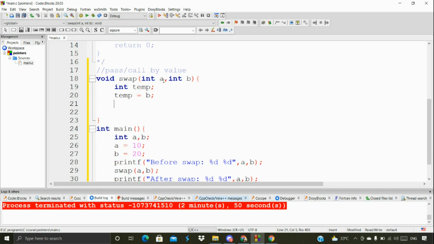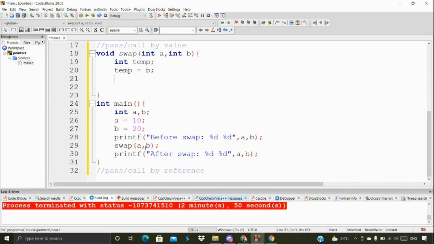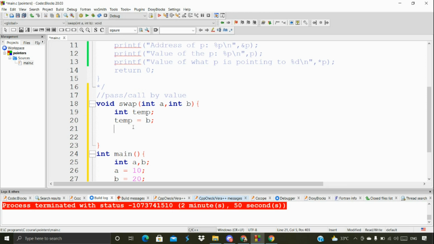The value stored inside these parameters is whatever we pass from here in the function call. So that's what we're doing. Without any confusion, I'm just making it a and b, or else you can also make it x and y. Both will give the same output. That's not an issue at all.